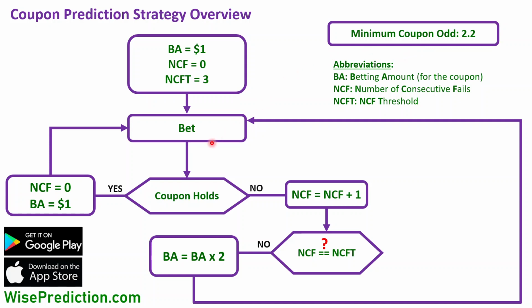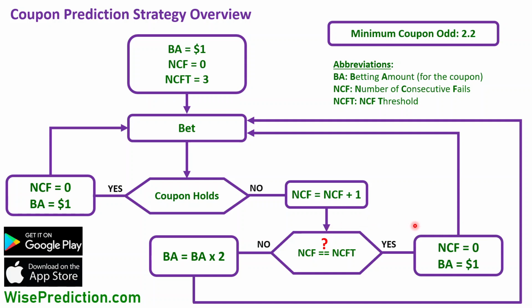But let's say that we've increased the betting amount to $4 now. We go to the same box again, we make a new coupon prediction and bet on that one, and let's say that it doesn't hold again. So NCF is updated again, so that now it is 3. When it becomes 3, it means that we've had 3 consecutive losses in a row. And in that case, we update the NCF, the number of consecutive fails, and we set it to 0, and we go back to betting amount as $1 again.